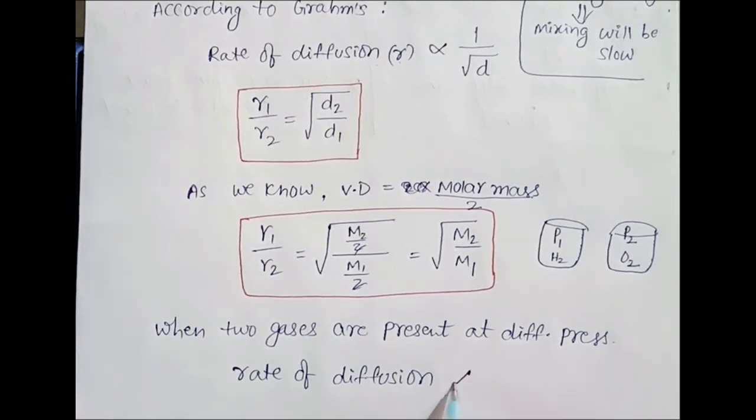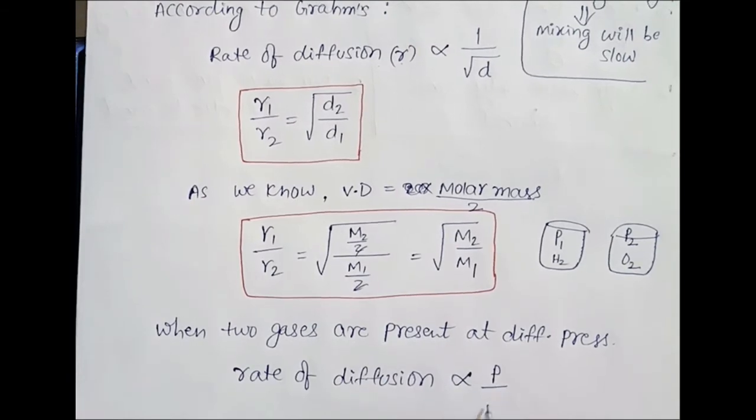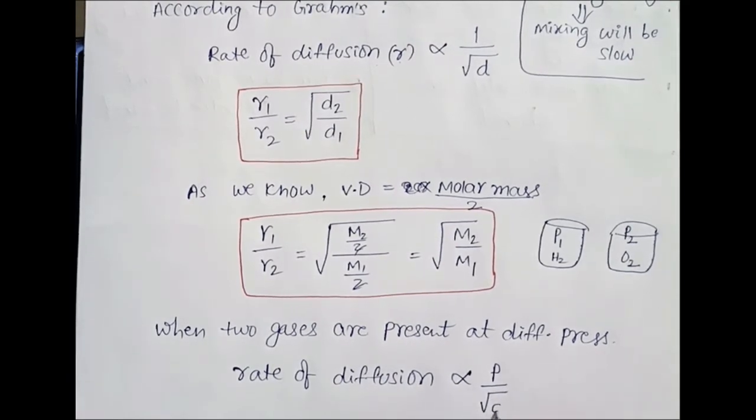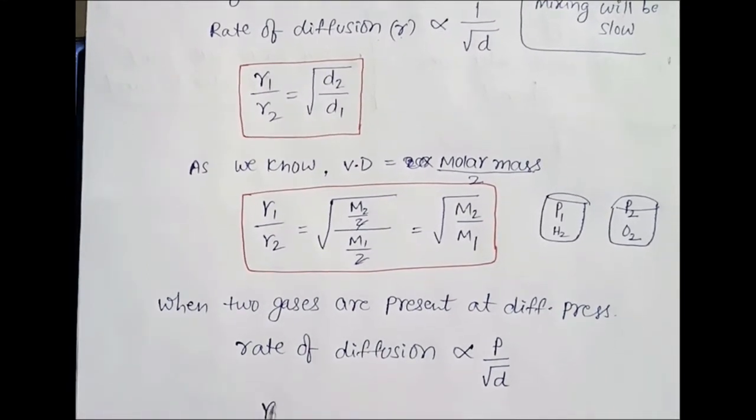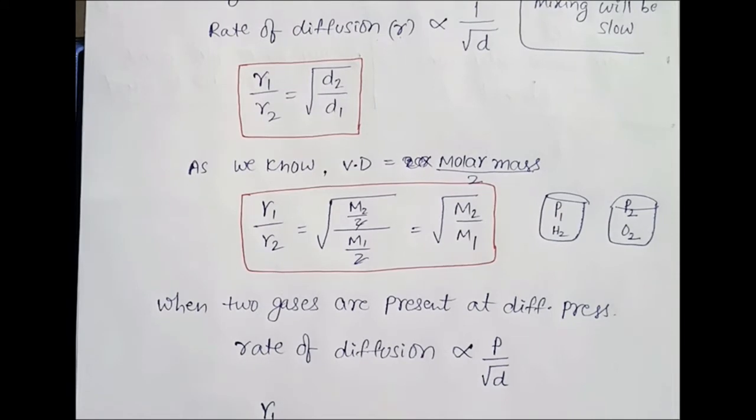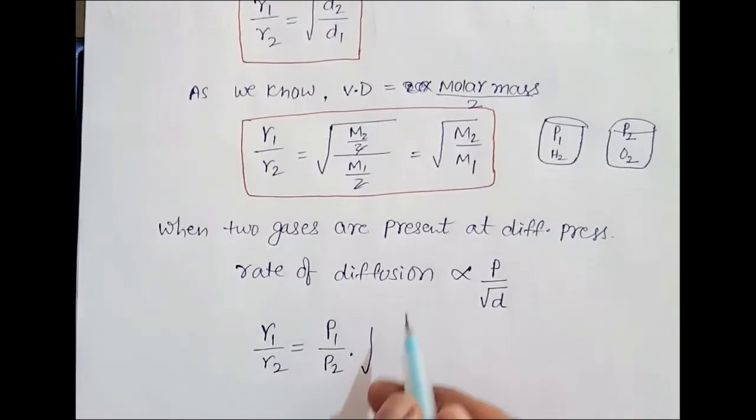So rate of diffusion is directly proportional to pressure as well as inversely proportional to its density. Density is also important. So you can say R1 by R2 is equal to P1 over P2 into, the density is inversely proportional, so what can you write?